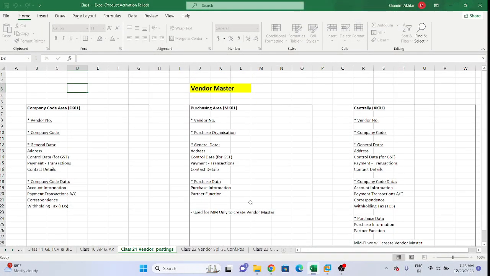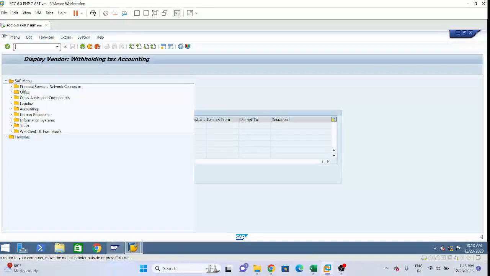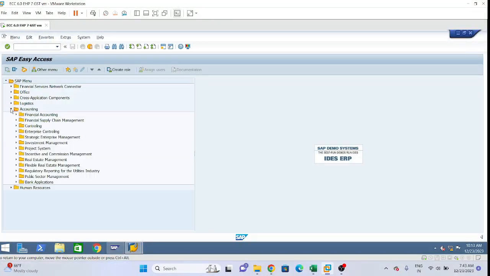Clear. Now let me do this in the system, means let me create vendor master data in the system. Please give the heading: create vendor master in company code area. Please write down the path. Please be fast.